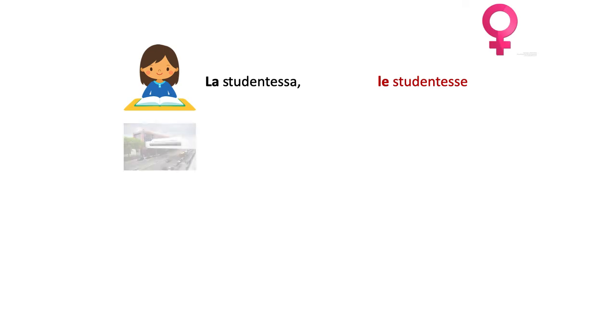Now, how about this? This image, I must admit, gives me a certain nostalgia. I really like our campus, right? And I miss it. I hope we will be back there soon, right? How do you say college in Italian? Does anyone remember? Università, right? And that's feminine. What happens when a word is feminine and begins with a vowel and we want to use the definite article? We say l', right? L'università. And how would we say the colleges? We would say le università.